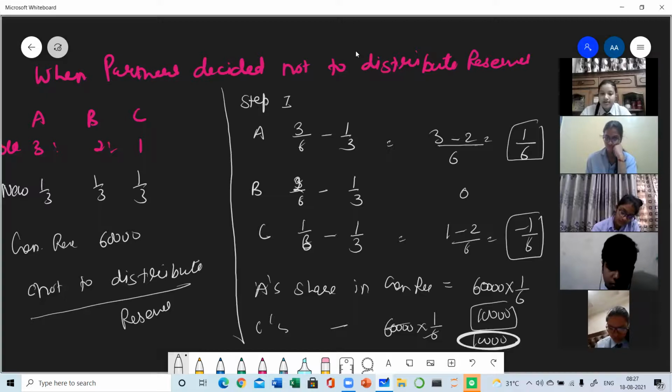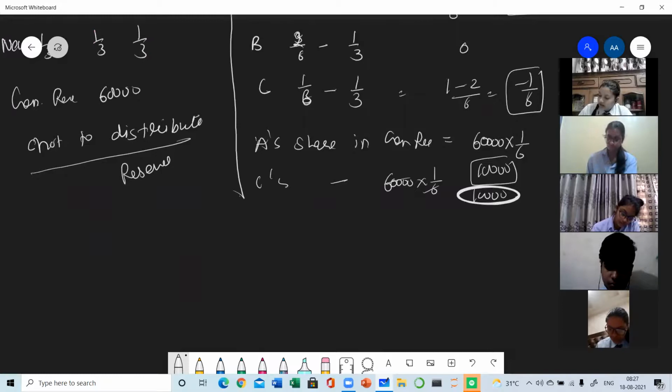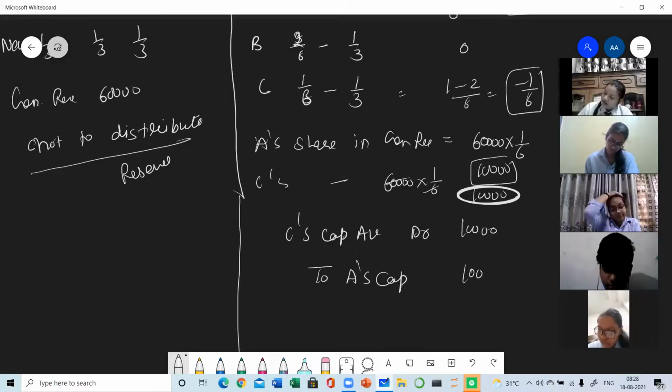And now the journal entry will be passed, gainer to sacrificer. Who is gainer? C. So C's capital account debit to A's capital account with 10,000. Now let's see how this amount has come. For doing this, we have used the gaining ratio or sacrificing ratio.